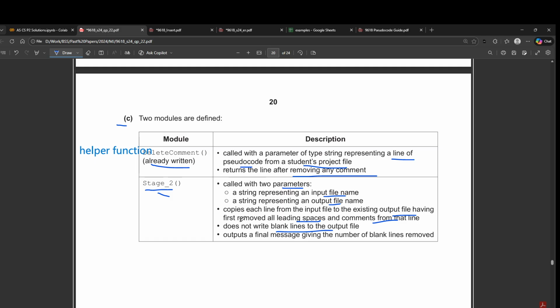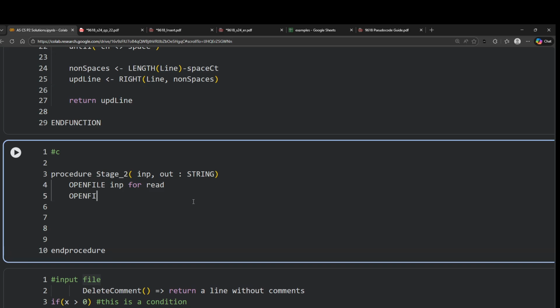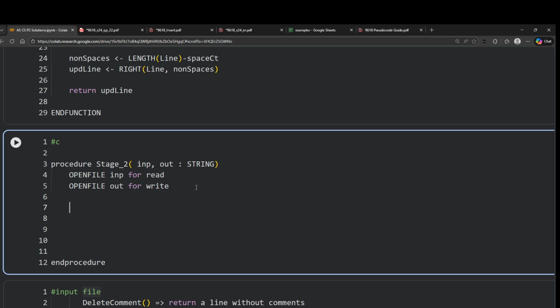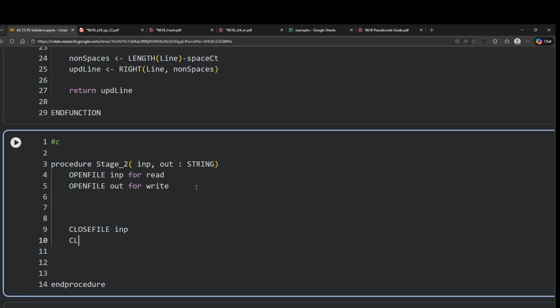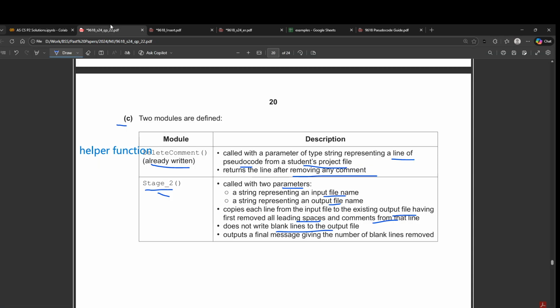Okay, then we have to copy each line from the input file to the existing file. So we have to open file input for read and then open file output for write. Again, all of this pseudocode syntax is being taken from the pseudocode guide, which you guys have. Okay, so we're opening the files and we have to close them as well. Close file input, close file output. If you miss out on any of these, you will lose one mark.